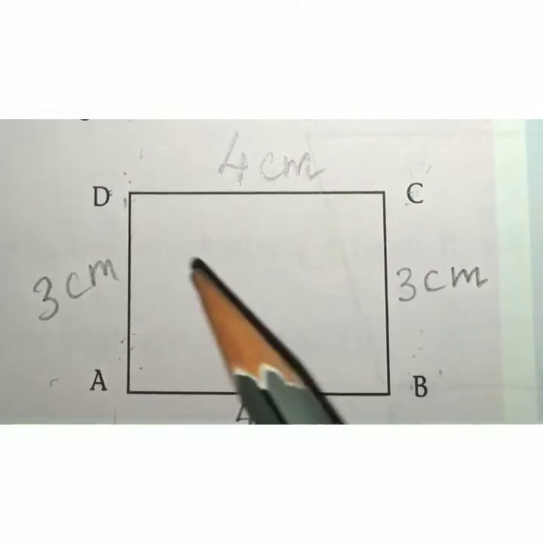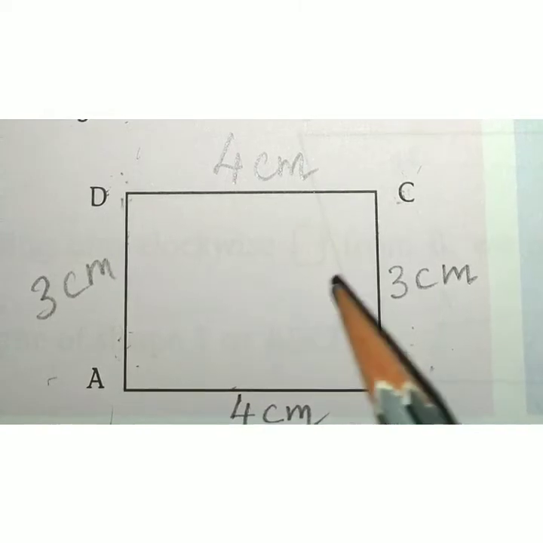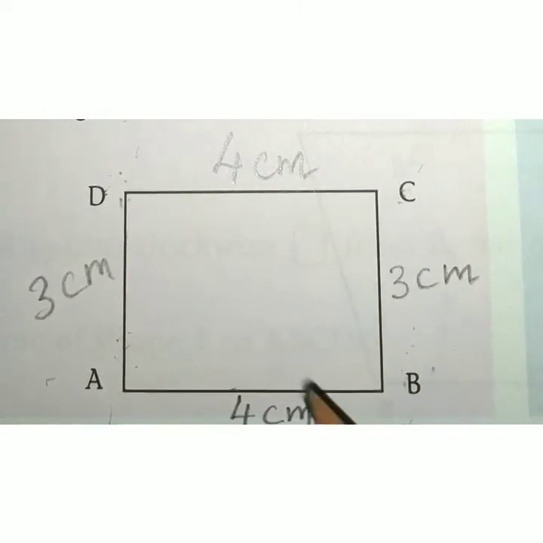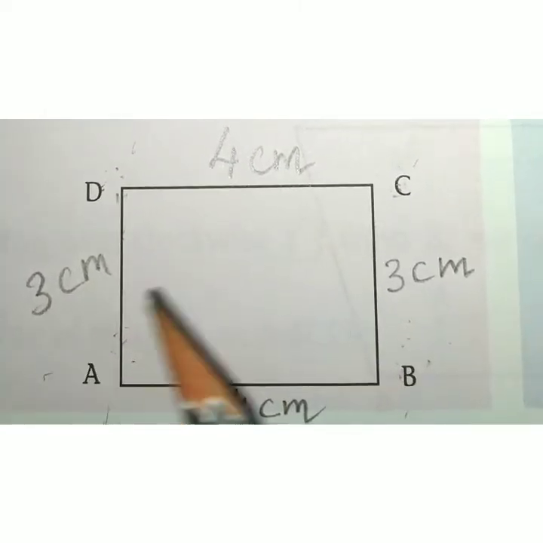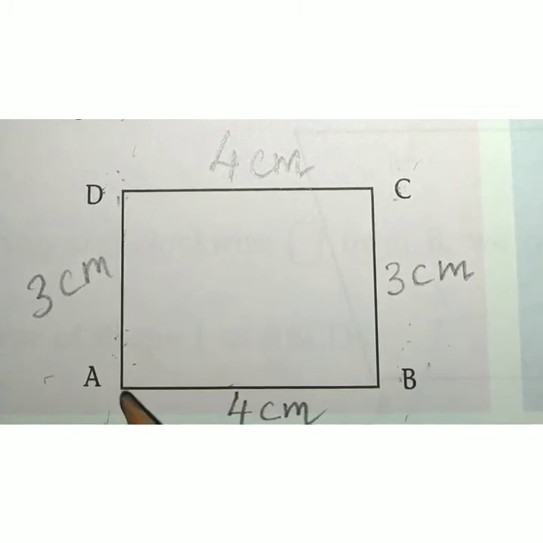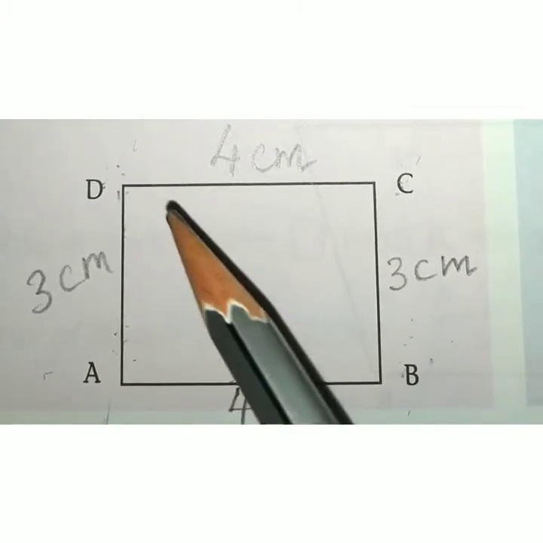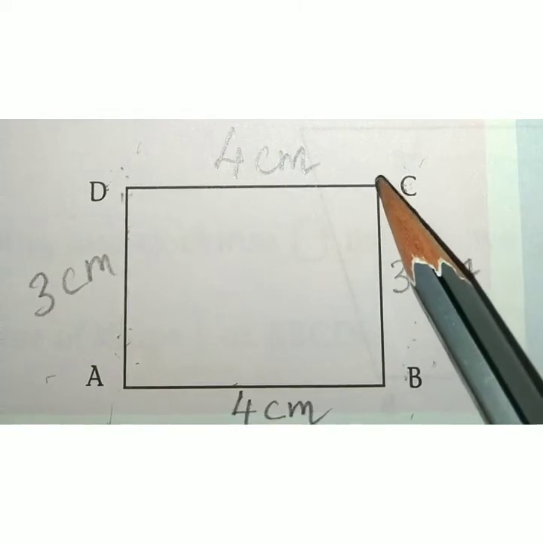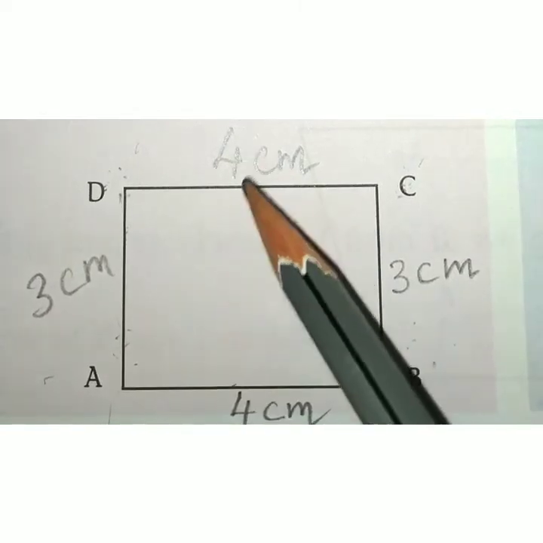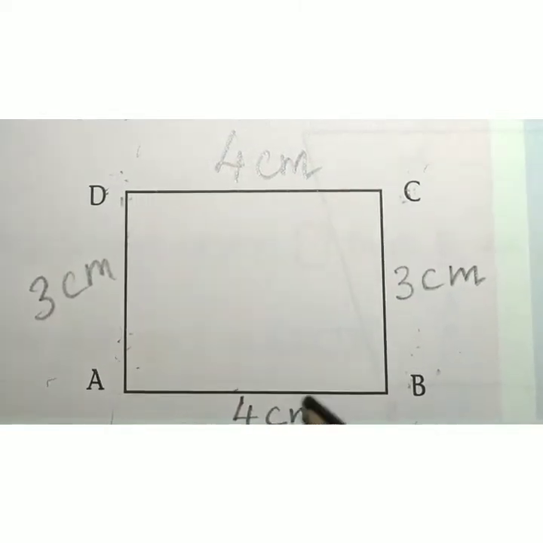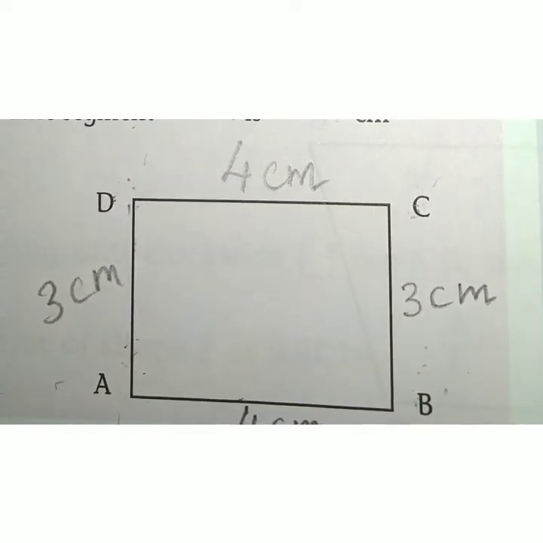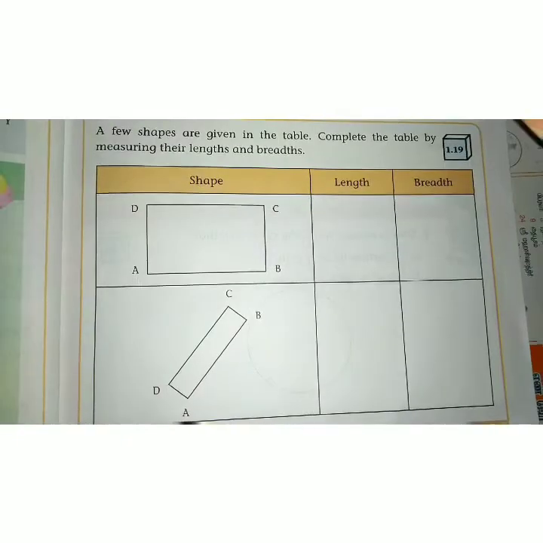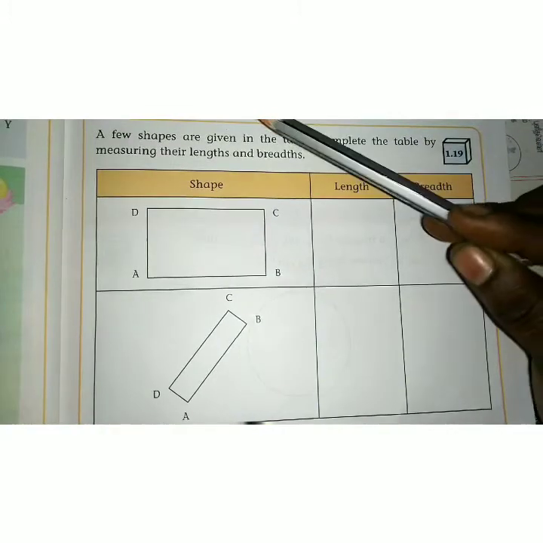Am I clear to you, children? Here AD and CB lie in the same direction with proper distance. Similarly, the line segments DC and AB are in the same direction with proper distance. Hope you all are clear with length and breadth.